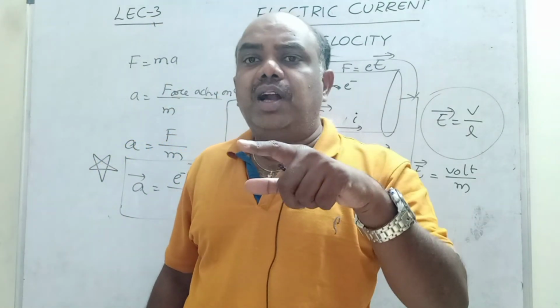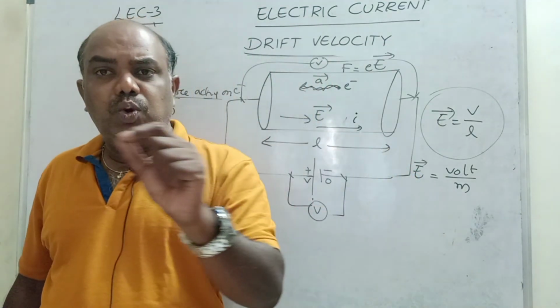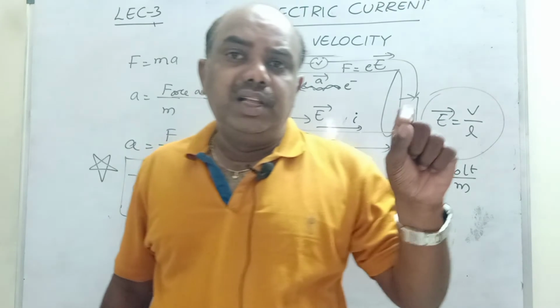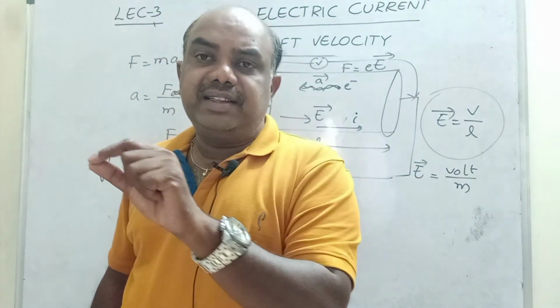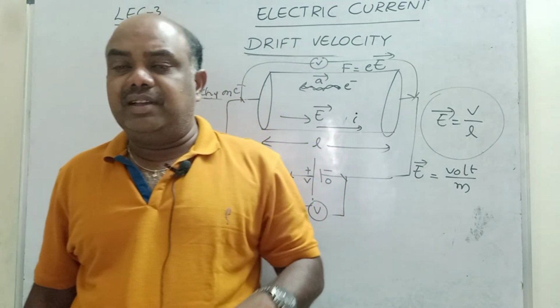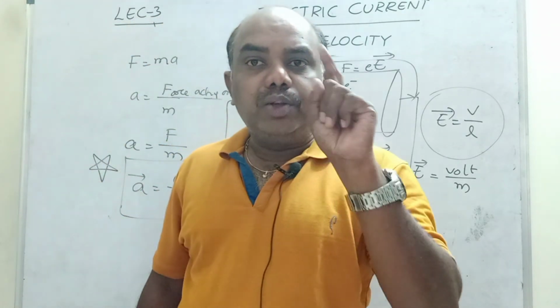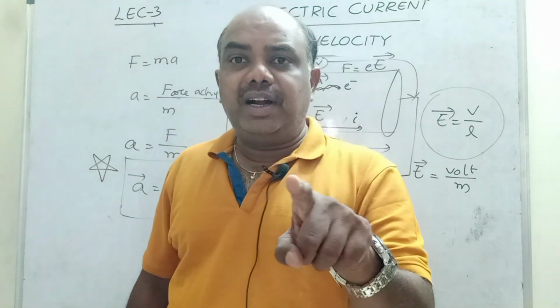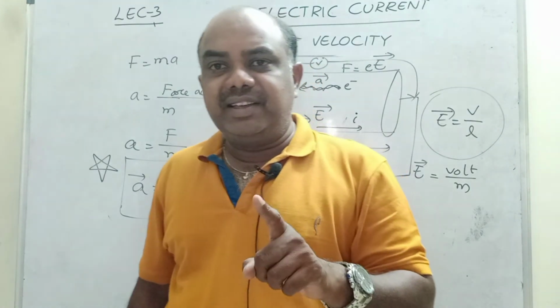The electron will not collide with other kernels, so the electron moves smoothly. That means the mobility of the electron increases. The electron moves very smoothly and very fast. Those conductors are called superconductors. Superconductors and all we will discuss in coming sessions.